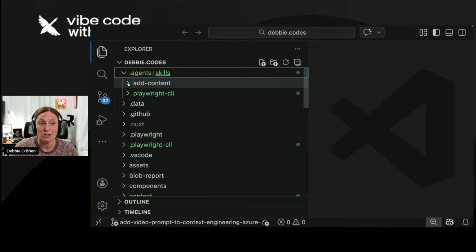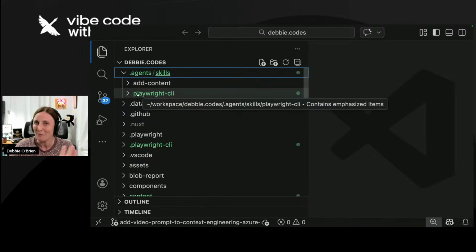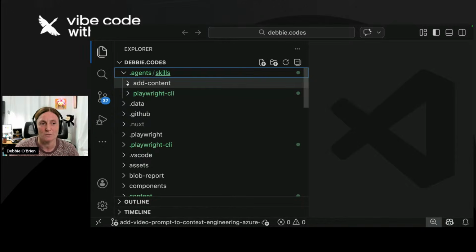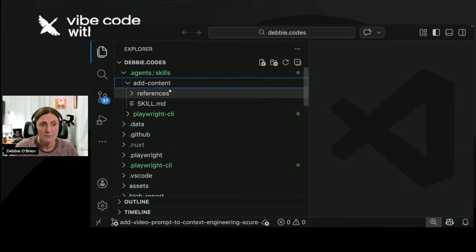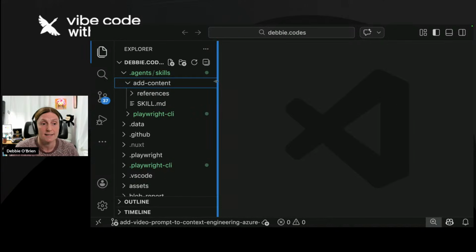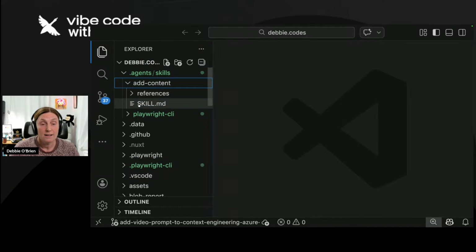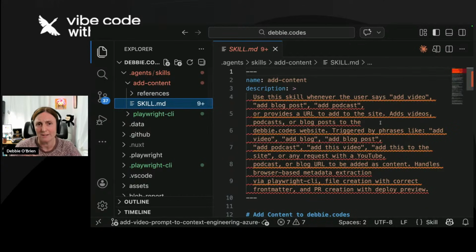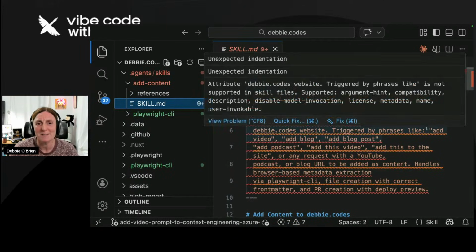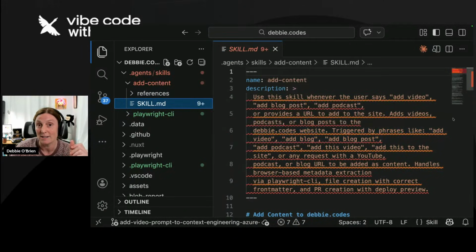I've created a skill called add content. Now I've also got the Playwright one. We'll come back to that. Pause on that one for a moment. I know you're all excited for that one, but I want to show you the add content one. I want to show you why. So the add content is a skill, and what a skill has is a skill.md file. So basically, a skill, don't mind all this underlining. The skill is basically a markdown file, right? It's a markdown file with a name and description.